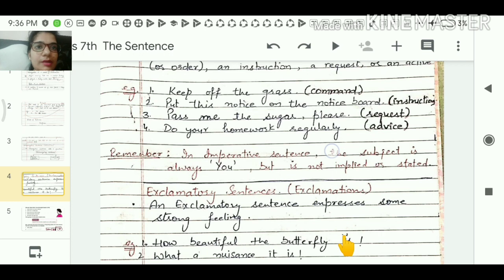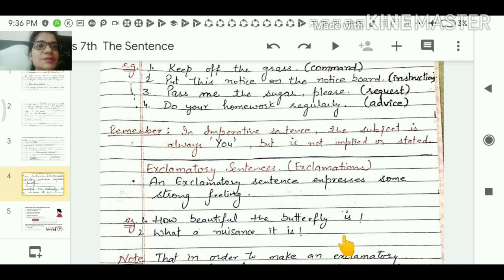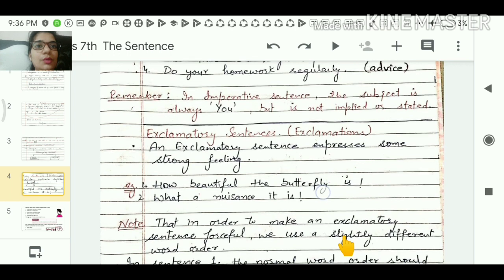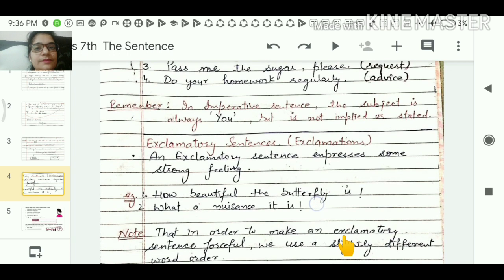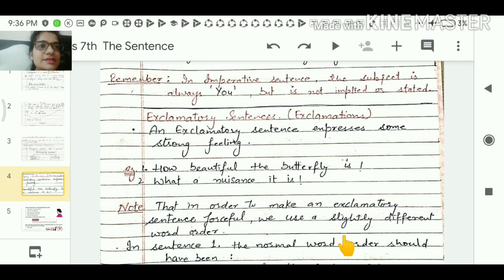This is a command. Put this notice on the notice board. This is an instruction. Pass me the sugar, please. A request. Do your homework regularly. This is an advice. So remember, in an imperative sentence, the subject is always you, but it is not stated. It is not being told.